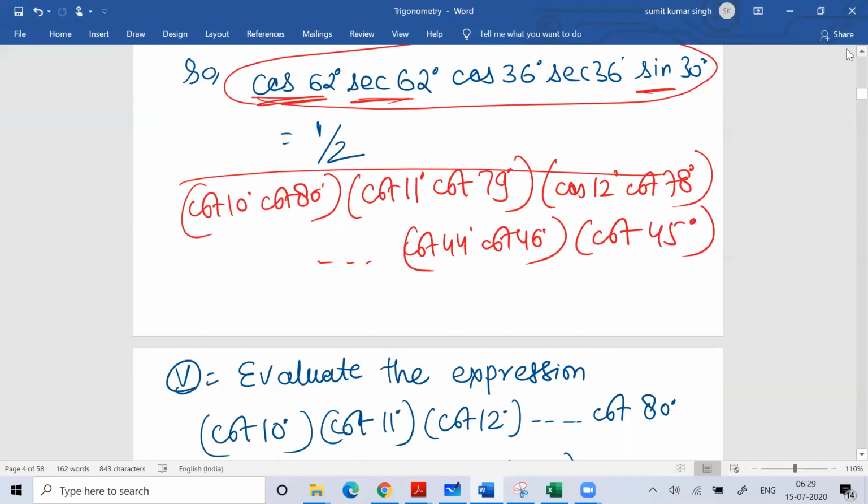You know that cot 10 degree and cot 80 degree will get cancelled. It will give you 1, because cot 10 degree is nothing but 1 by cot 80 degree. I believe you understand, 1 by cot 80 degree into cot 80 degree will be 1. So every pair will give you 1, and similarly cot 45 degree is also 1. So your final answer will be 1. Simple problem.